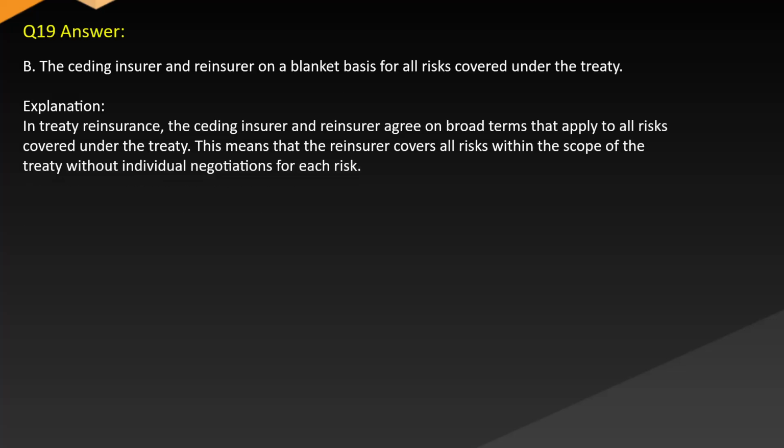Answer B. The ceding insurer and reinsurer on a blanket basis for all risks covered under the treaty. Explanation: in treaty reinsurance, the ceding insurer and reinsurer agree on broad terms that apply to all risks covered under the treaty. This means that the reinsurer covers all risks within the scope of the treaty without individual negotiations for each risk.